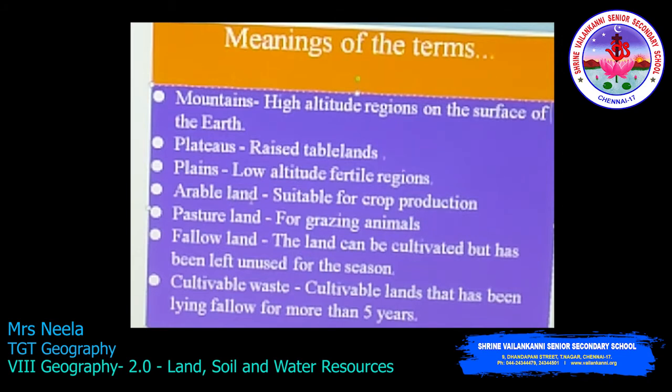Next is the arable land. Arable land is land which is suitable for ploughing and for crop production. Pasture land is for grazing animals. And fallow land is land which can be cultivated but has been left unused for the season. So, according to the season it will be used, and for the remaining season it will be left unused. Cultivable waste is land which has been lying fallow for more than 5 years. So, it is not used for more than 5 years.